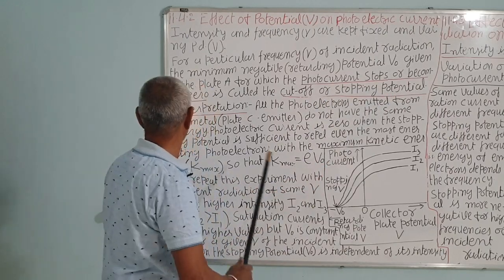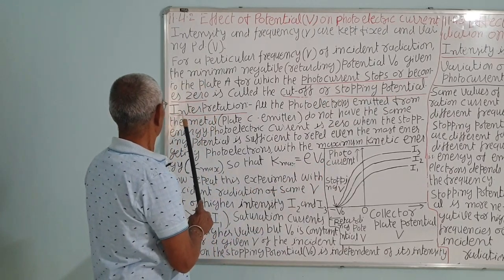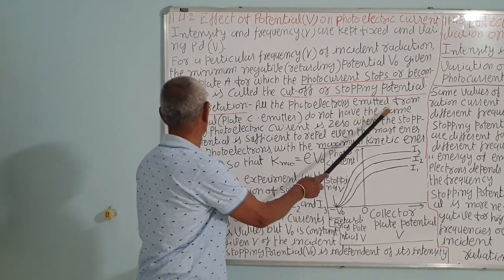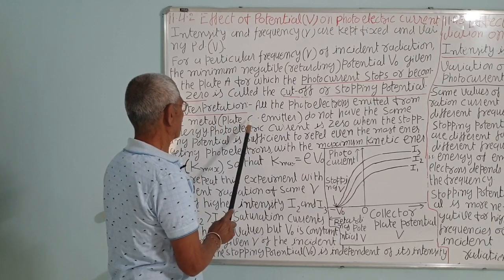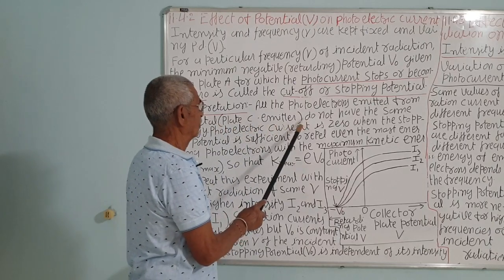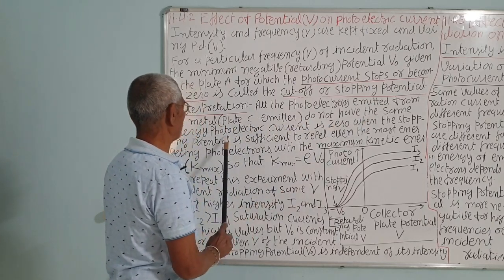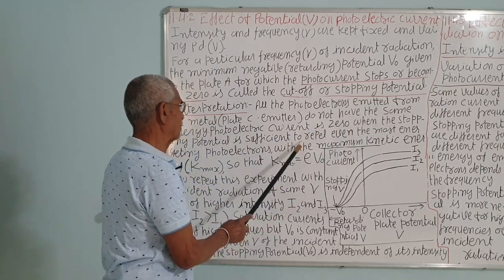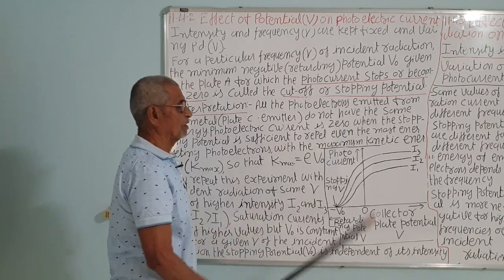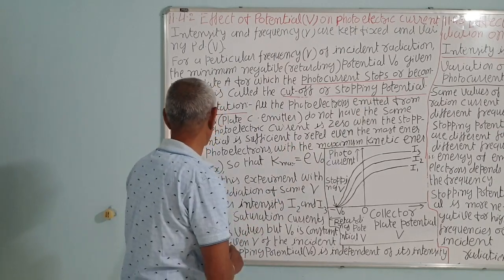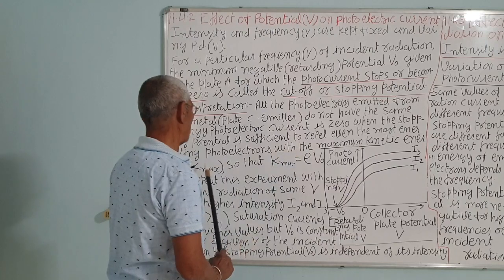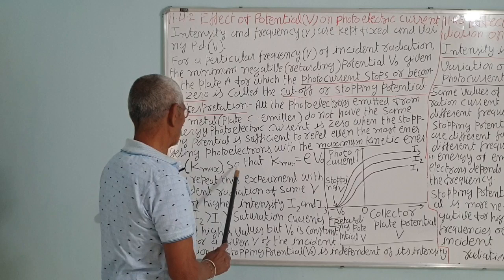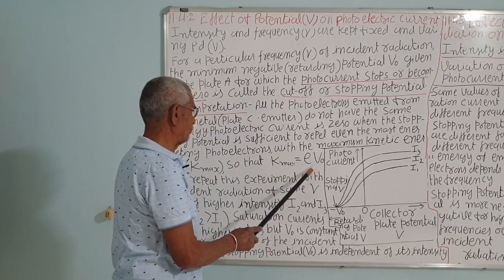Very important term. Correct? Now the interpretation. All the photoelectrons emitted from the metal plate C, the emitter, do not have the same energy. The photoelectric current is zero when the stopping potential is sufficient to repel even the most energetic photoelectrons, with the maximum kinetic energy, say K maximum, so that K maximum is equal to e times V0.